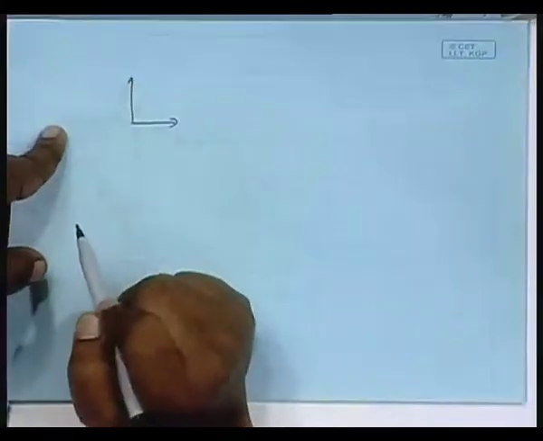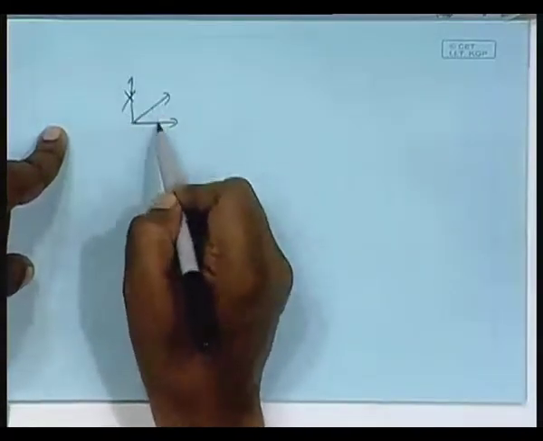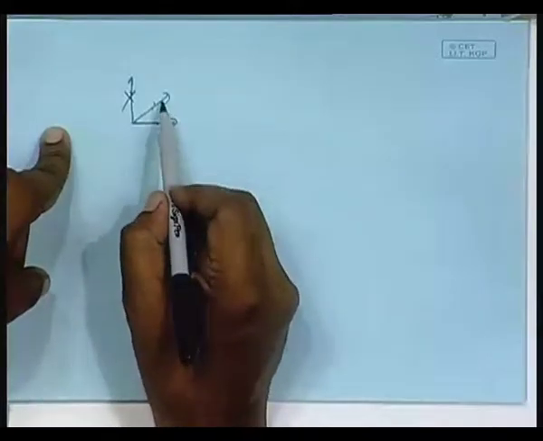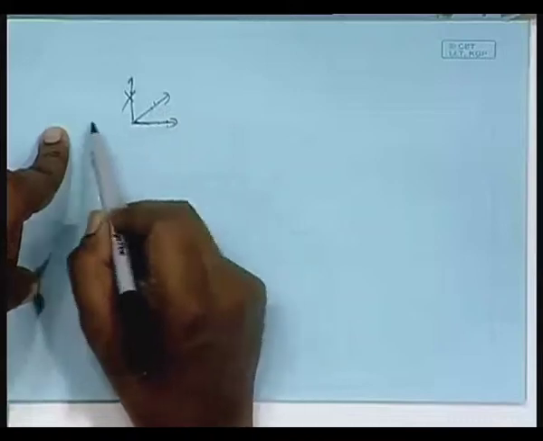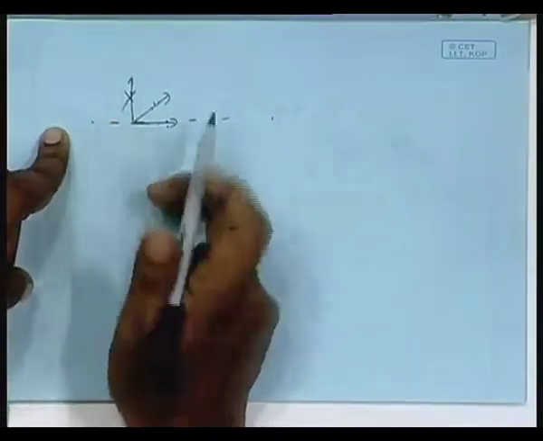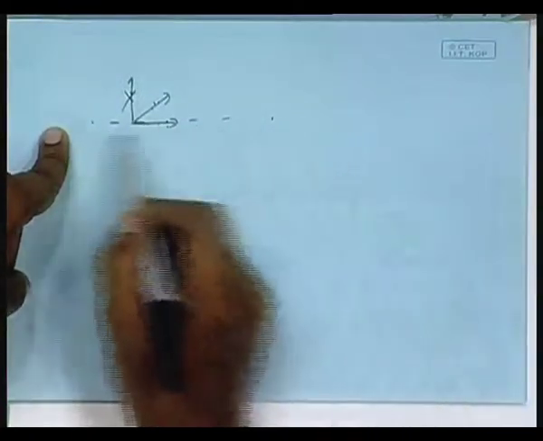Orthogonal is a special case when they are at 90 degrees, but does it have to be 90 degrees? See this. Consider the 2D plane. This is orthogonal. Obviously, these two are linearly independent, but suppose I do not take this, I take these two. They are not orthogonal, but still they are linearly independent. This is not something times this, and vice versa. The space spanned by this vector is this axis. Any point on this line is a scalar multiple of this vector. The space spanned by this vector is this line.